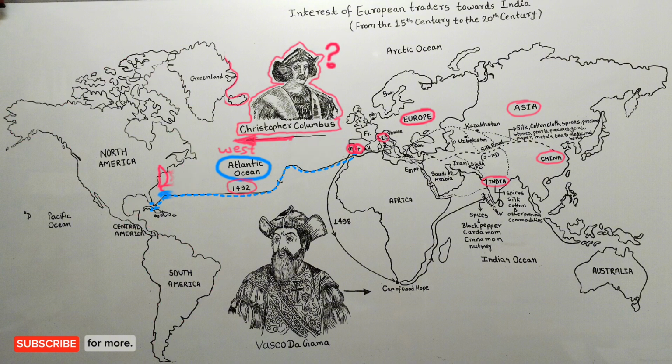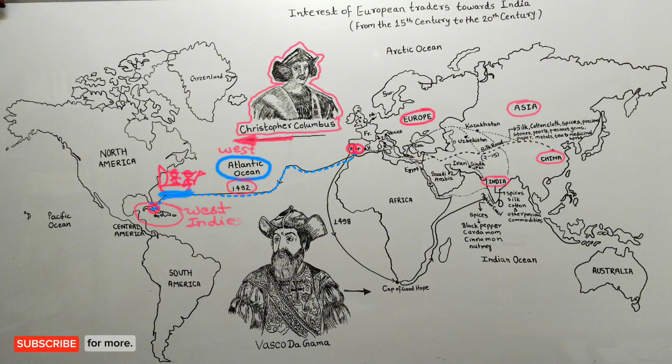As soon as he reached America, Columbus felt that he had come to India. He called the people Columbus met there Indians. Columbus did not actually discover India. He reached the Bahamas island of America, which is located in the Caribbean region. But he had the illusion throughout his life that he was in India. The name West Indies that we hear today, friends, is not a country, but it is the name of a group of countries in the Caribbean region, which also included Bahamas, where Columbus reached in his first journey.